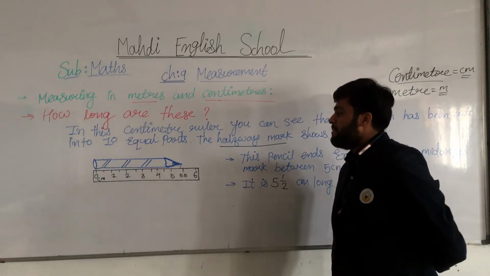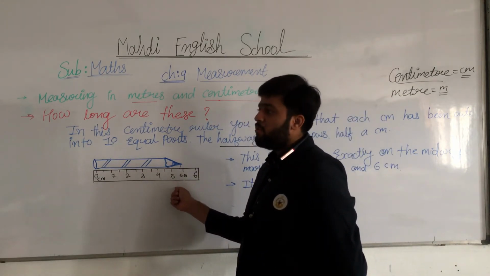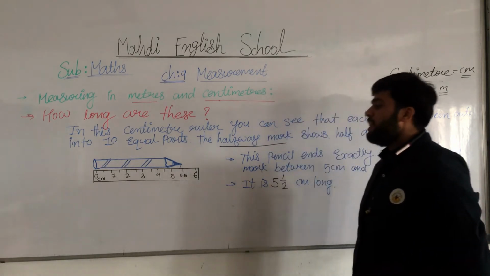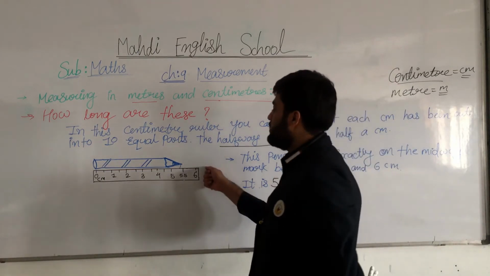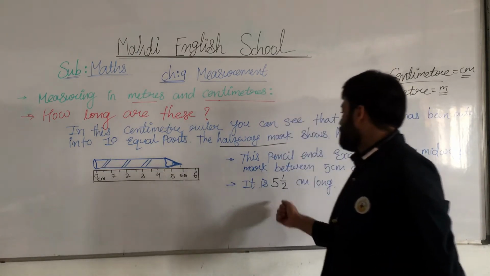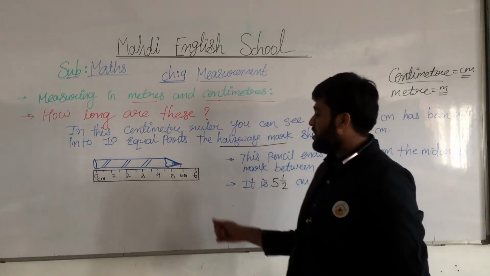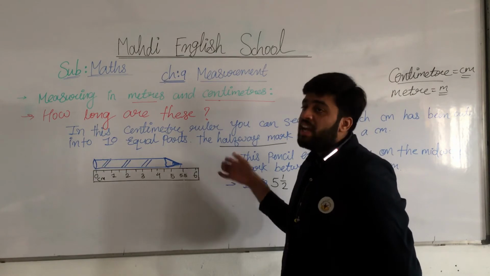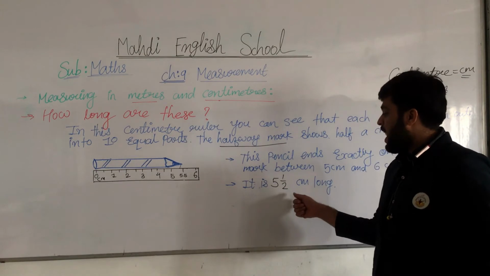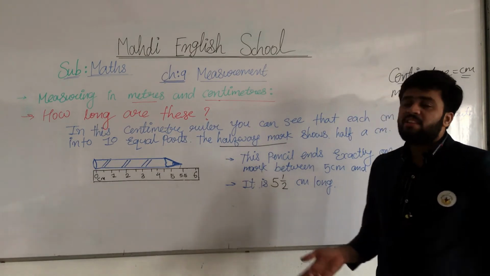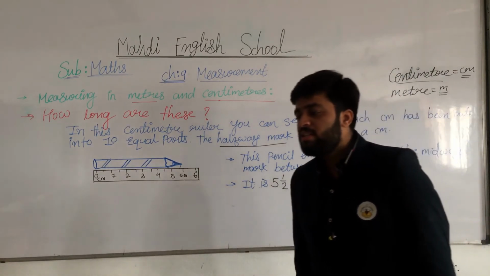Now, my dear students, I am telling you another example. If a pencil is near about 5, exactly near 5, we call it 5 centimeter long. Otherwise, if it goes up to 6, we call it 6 centimeter long. Otherwise, if it is in between 6 and 7, at the midway half, we call it 6.5 centimeter long. As we take different examples, note down this.